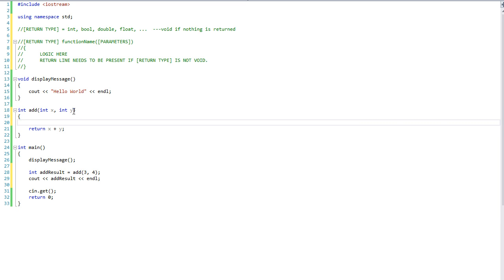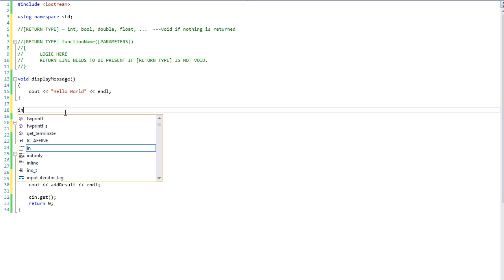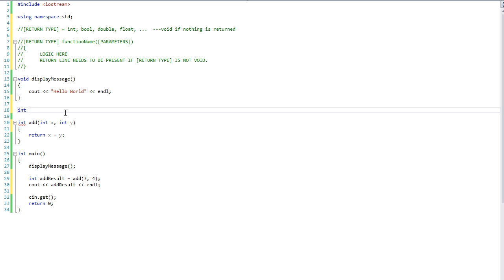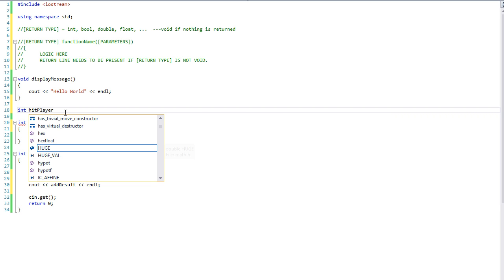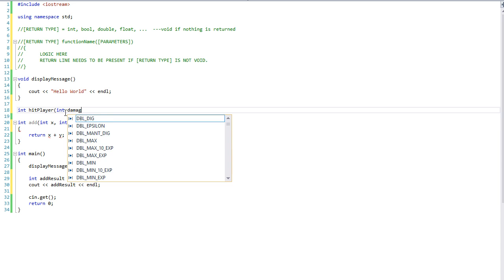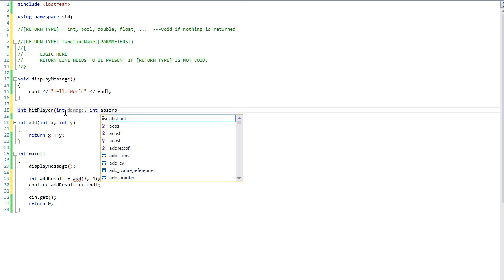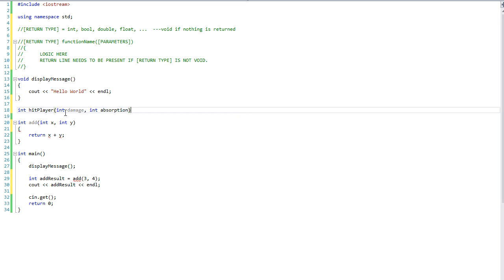Well, let me set up another function to demonstrate something really quick. We're going to return an integer, so our return type needs to be int. I'm going to call this hitPlayer. This is going to be a video game example. So we hit the player, we need to give it the int damage, and then the player's absorption.